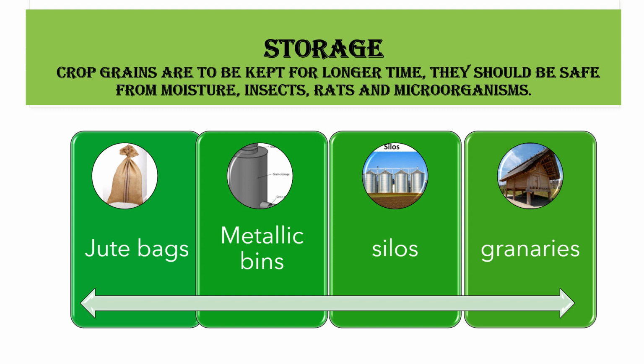Farmers use different methods to store their food grains. They store it in jute bags, in metallic bins, in silos. Silos are the long towers in which they keep their food grains. Granaries are the storehouses or the rooms in which the food grain is stored. Sometimes at home, people use neem leaves for storing the grains.